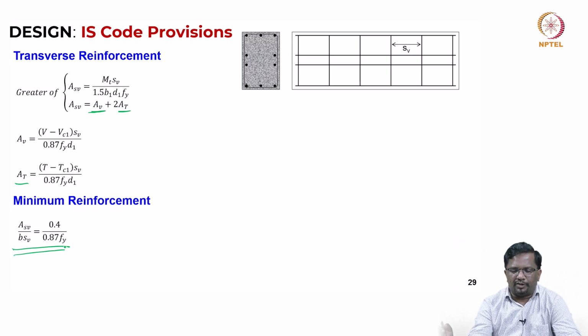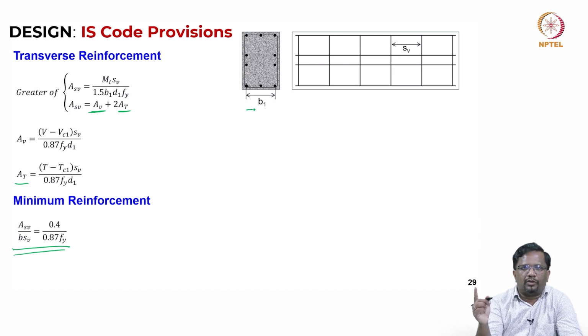Now, you see the spacing Sv. If we take b1 as the dimension in the horizontal direction, the center distance between the farthermost longitudinal bars is taken as b1. Similarly, d1 is taken as the center line distance between the longitudinal bars which are farther apart.